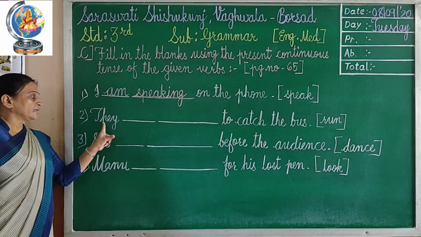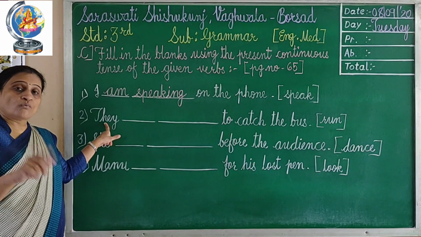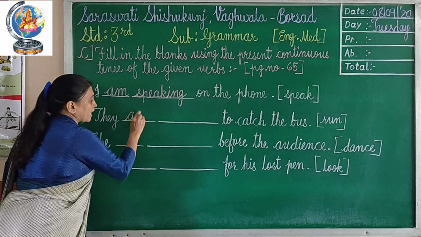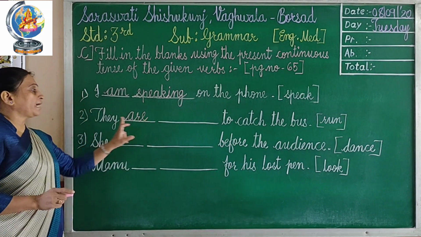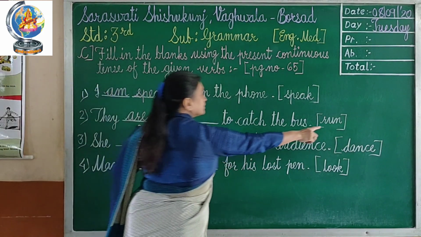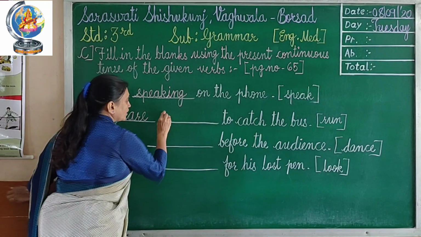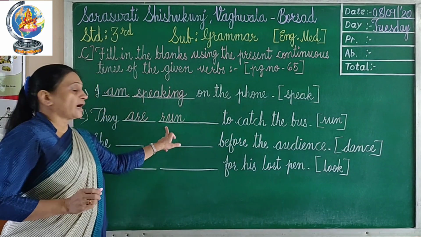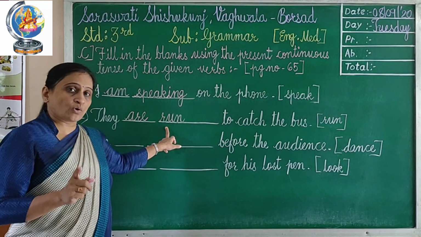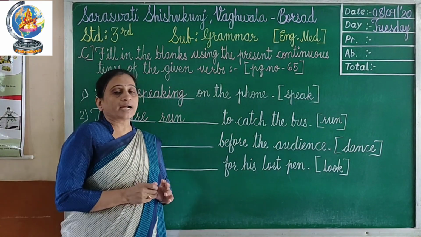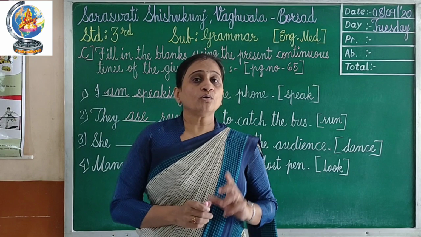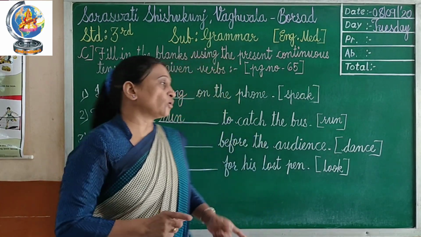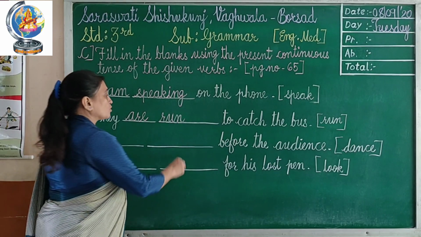Now the second one is they. With they, what will come? Yes, they is plural form. So you have to write are. They are. Then this verb run. Are, you and run plus ing. Okay. So whenever you write running, the n will be double and then ing. When you are speaking running, the n will be double.